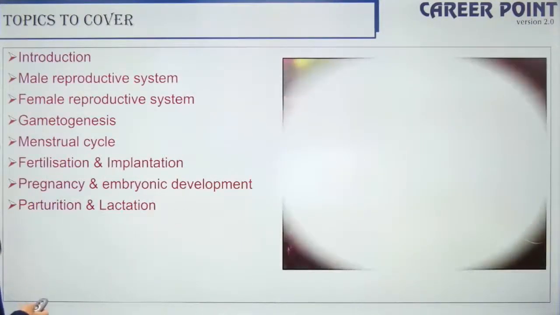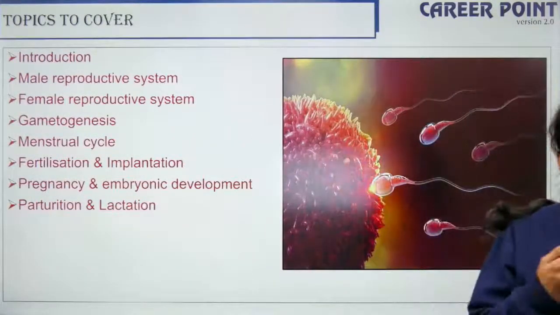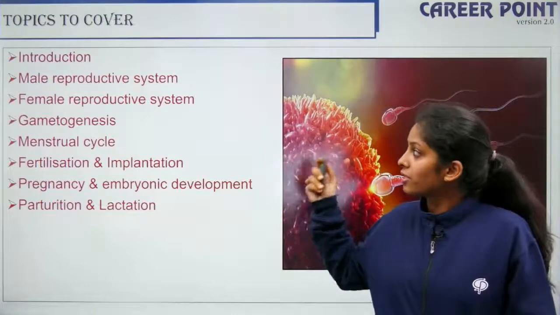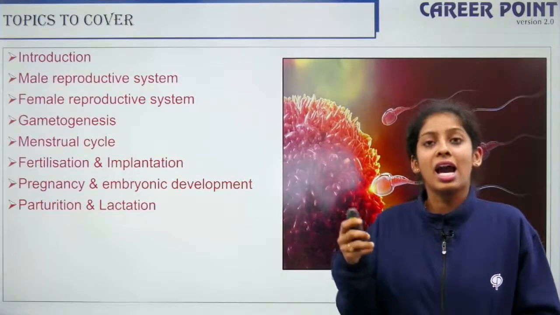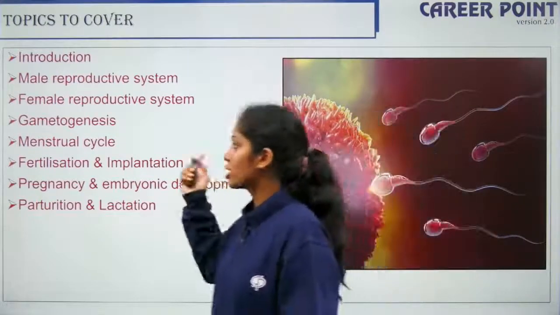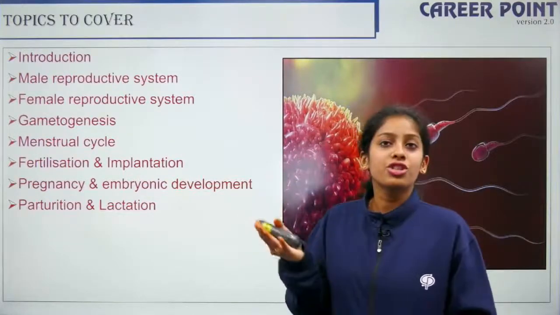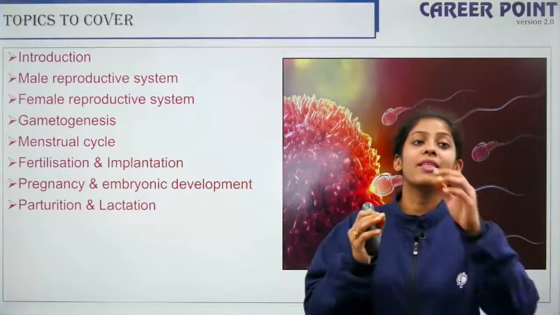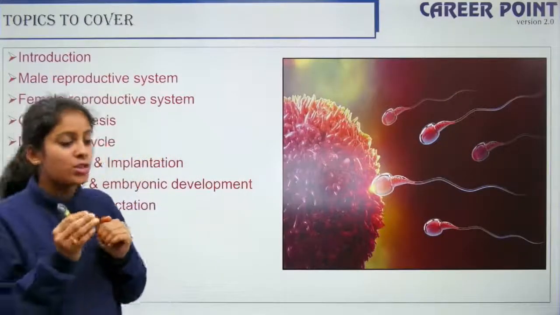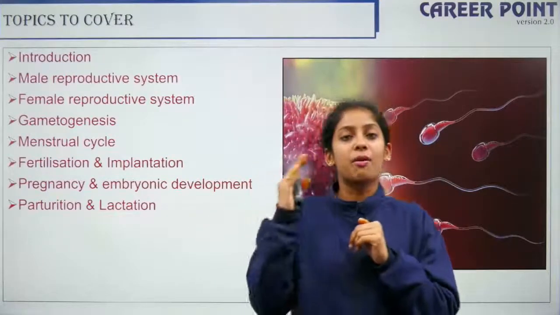As the topic says, it's human reproduction. Before human reproduction, what are the things that are important? The male and female humans have reproductive organs. We're going to talk in detail about the male reproductive system and the female reproductive system and how the gametes are formed, that is gametogenesis. The process of formation of gametes is gametogenesis. Once we talk in detail about the male and the female reproductive system, we are going to talk about the process of gametogenesis, how the male and the female gametes are formed. Then we are going to talk about the menstrual cycle, which happens in the primate female. We are going to see how the menstrual cycle goes about and what the phases in your menstrual cycle are.